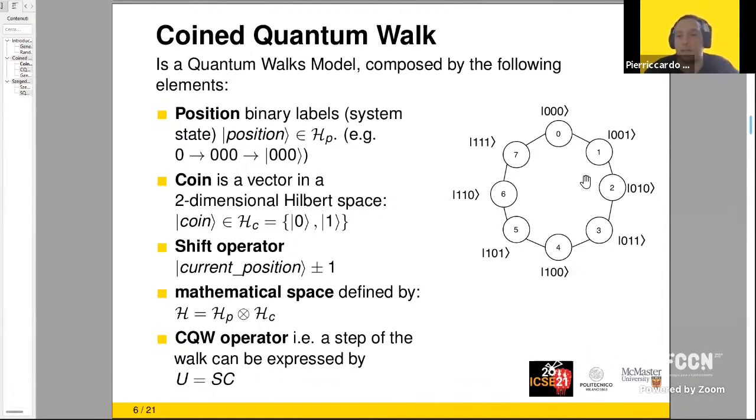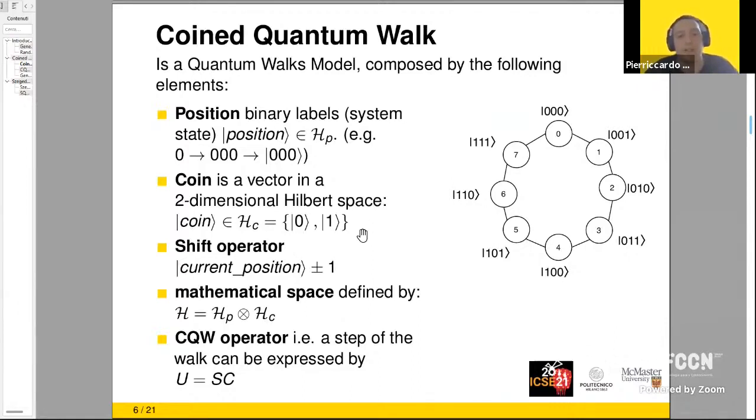On the right, we can see the cyclic graph with the labels of each node. And we can define the elements that compose the coin quantum walk. First, we have the position that is represented by a vector of 3 qubits. We need 3 qubits in this case to encode our 8 nodes in a binary way. And the labels are here near the nodes. The coin in this case, so our random experiment, is a vector in a 2-dimensional Hilbert space defined by the ket 0 and the ket 1 here, HC.